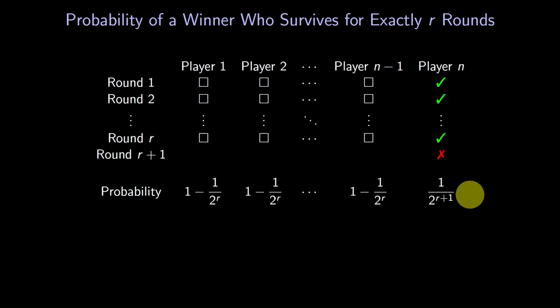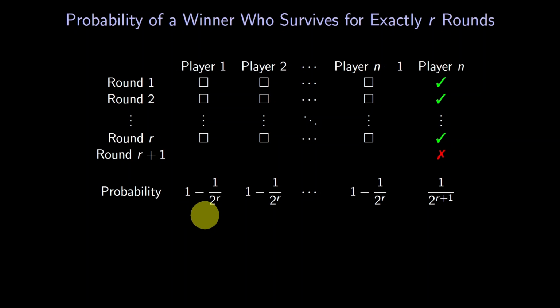What about another player, such as player 1? Player 1 must not have survived for the first r rounds. Let's look at the complementary probability. The probability that player 1 survived for r rounds is 1/2 to the r. That's 1 over 2 to the r. Therefore, the probability that player 1 doesn't survive for r rounds is 1 minus 1 over 2 to the r. That's what we've written. What we've said here for player 1 goes for players 2 through n minus 1, too. Each has probability 1 minus 1 over 2 to the r of dropping out by round r. All right, we've computed the probabilities for each of the players.